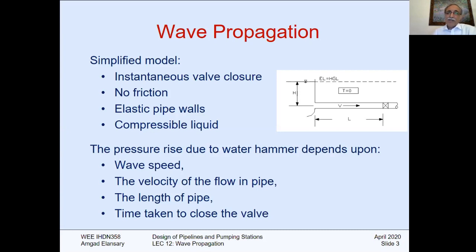So somebody will tell you this is not simple, but let's consider this as a simple model to see what will happen. Simplicity here because the friction is 0 here. This is where we can see everything clearly. The pressure rise due to the water hammer depends on wave speed. Yes, it's A or C.